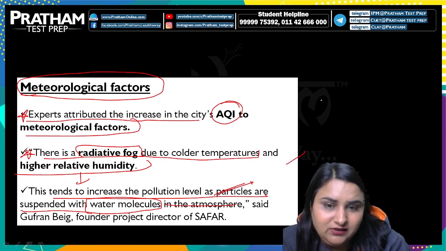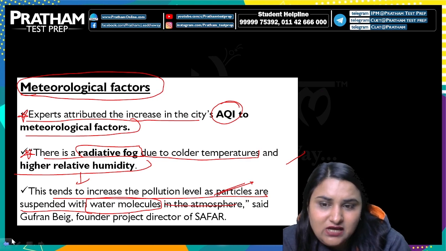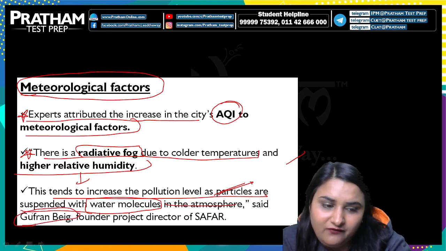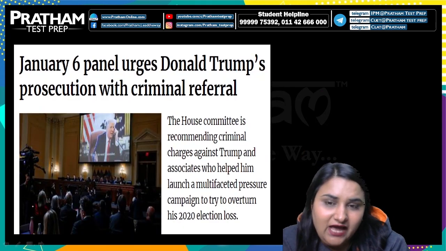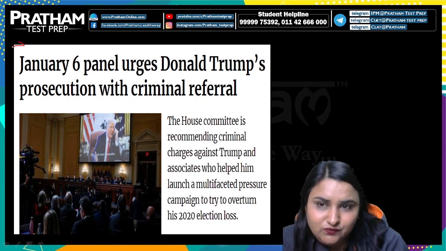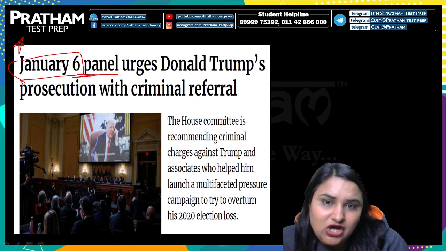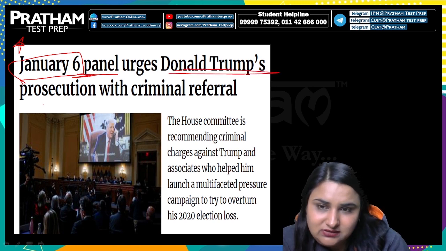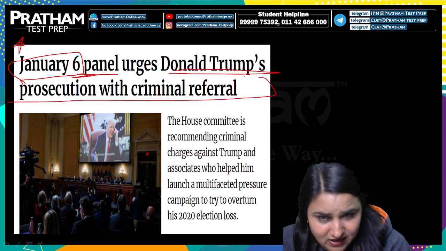This was informed by the project director of SAFAR, whose name is Gufran Beig. Right, so that was another important news. Now next news: January 6 panel urges Donald Trump's prosecution with criminal reference.